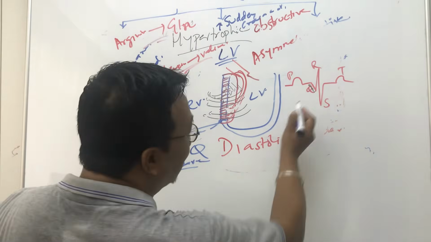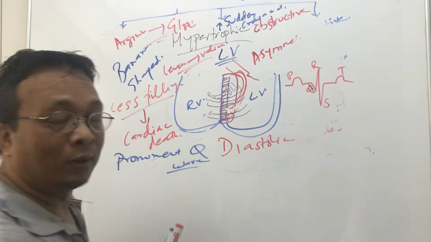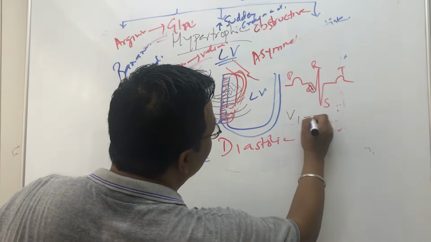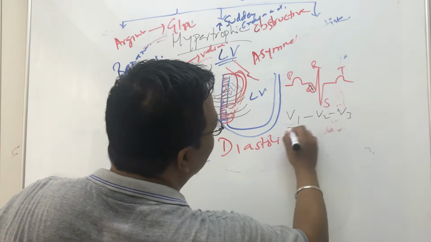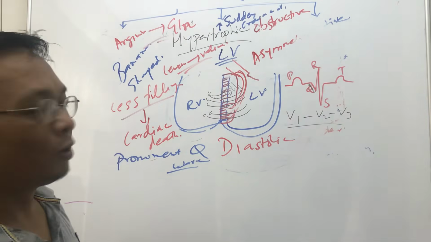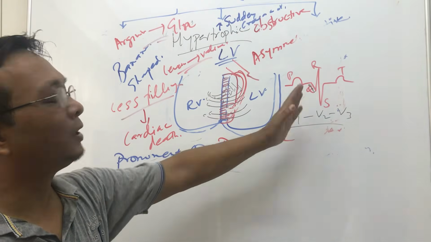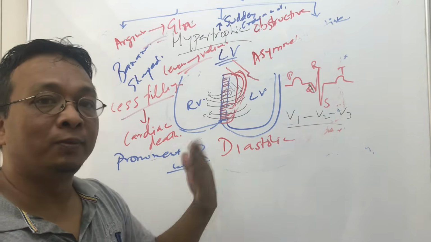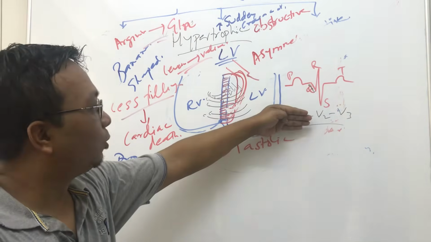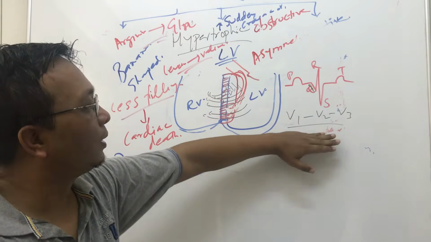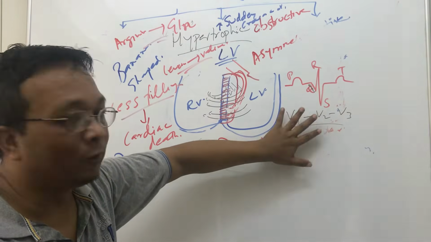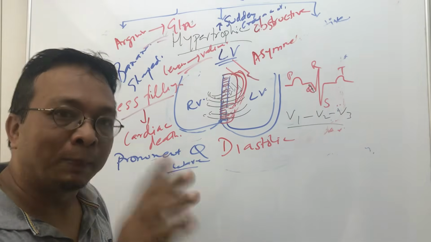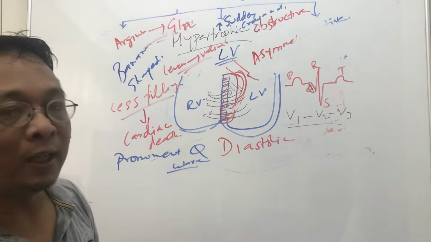So normally we don't see this Q wave in leads V1, V2 and V3. Normally we don't see the Q wave in V1, V2 because they are right-sided leads, in comparison to V4, V5, V6, which are more towards the left. Normally in V1, V2, V3 we don't see a Q wave. But if you see a Q wave in V1, V2, V3, that's a pathological Q wave, which is found in MI.